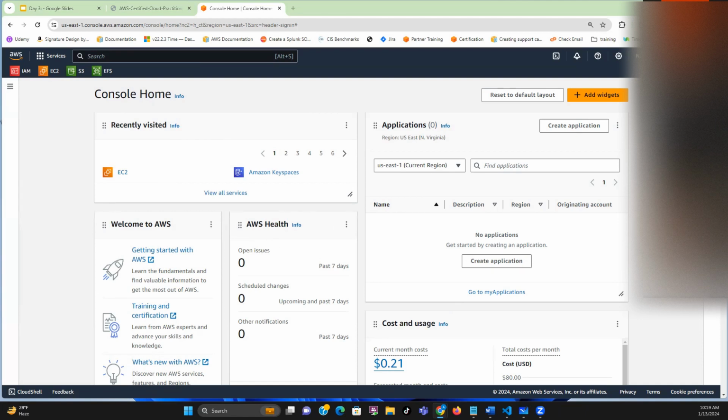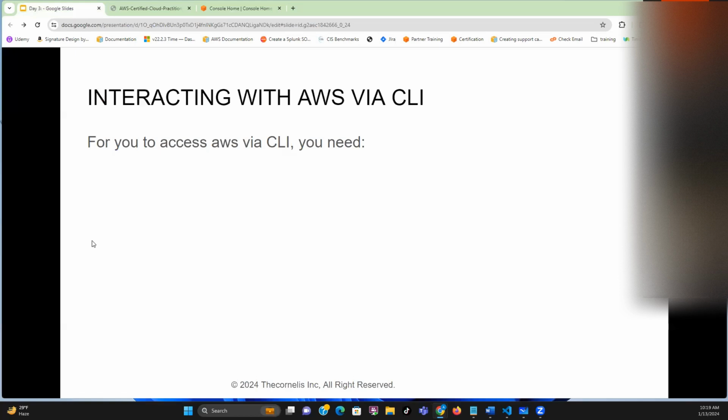Before we start talking about the console, let's look at the other way of interacting with the AWS services, via the CLI. CLI is command line interface. When we are talking about command line interface, this is when you are using commands like code to interact with AWS services. For you to be able to use the command line interface with AWS, there are some things that you need to get on your system.